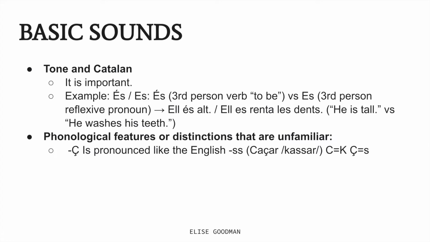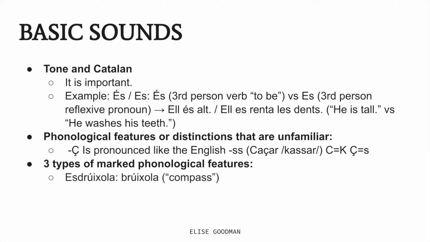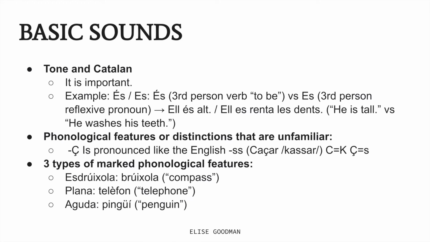People who speak Catalan have three types of marked phonological features that includes accents and depends on where the accent is found. For example, at the beginning, brúixola, compass, in the middle, telèfon, and at the end, pingüí, penguin.